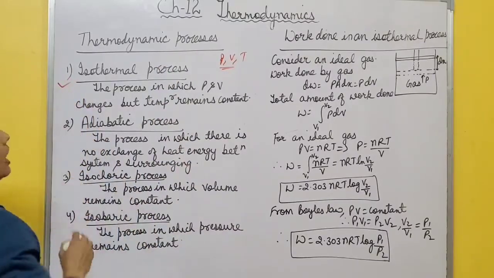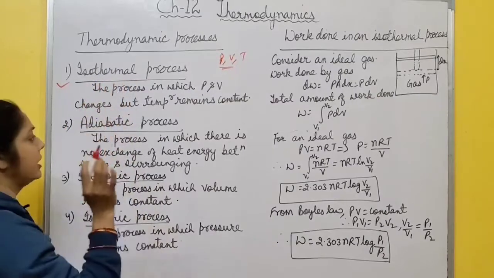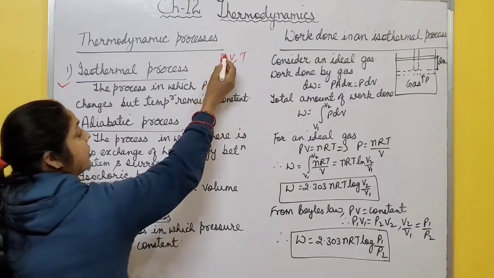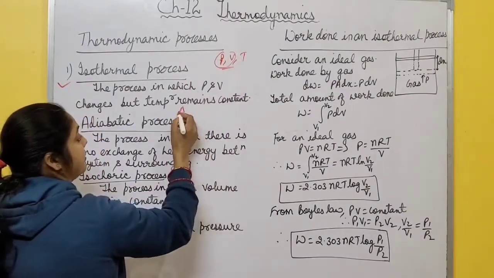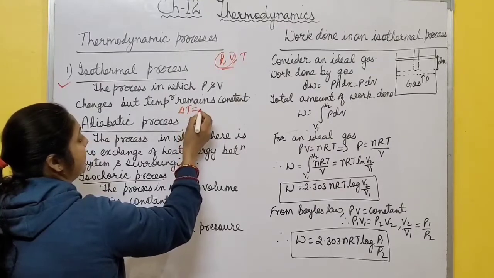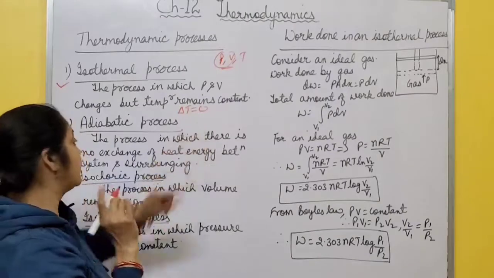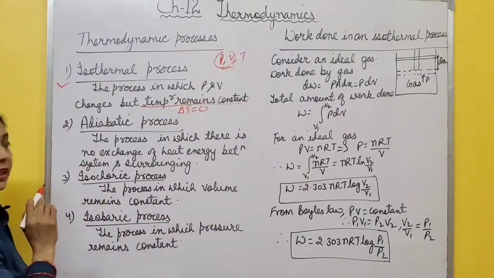First one is the isothermal process. Isothermal: thermal means heat, iso means same. So an isothermal process is a process in which pressure and volume change but temperature remains constant. Then this process is said to be an isothermal process, in which there is no change in temperature. Temperature remains constant. This is an important point. Temperature remains constant in the case of an isothermal process.